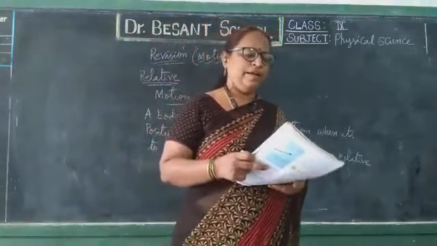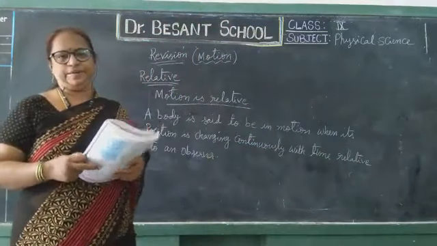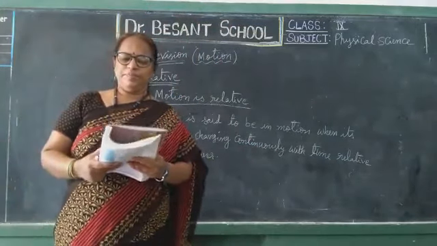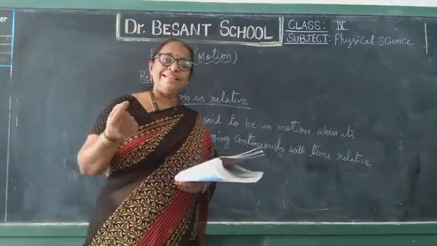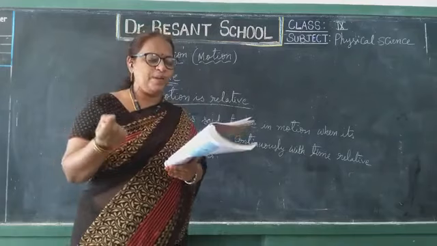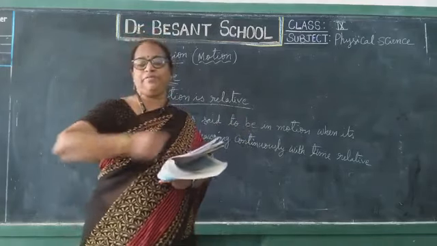Clear, children? Next, our next topic is distance and displacement. What is the main difference between distance and displacement? Distance is the length of the path traversed by an object in a given time interval.